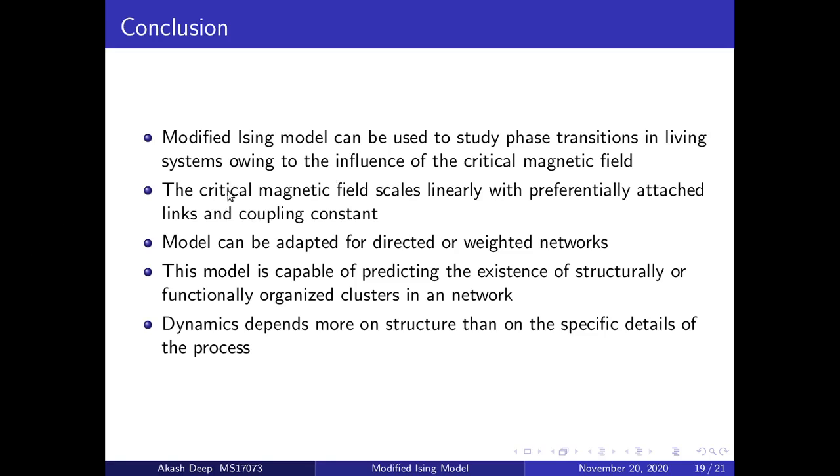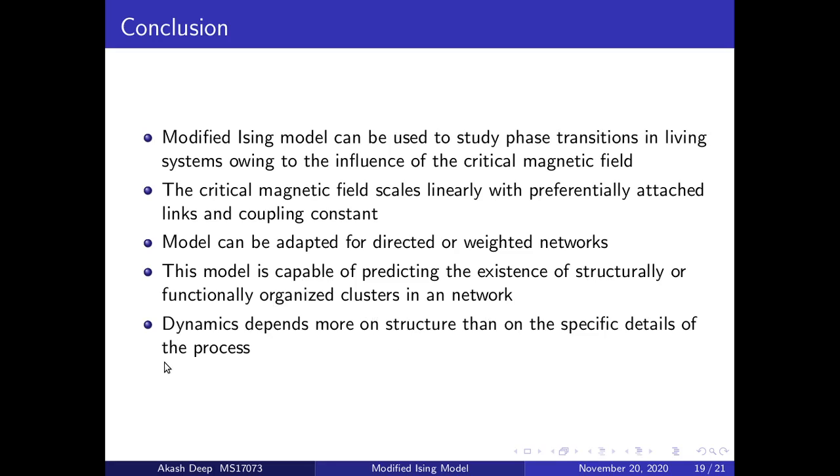The critical magnetic field, as has already been shown, varies linearly with the preferential attached links M and the coupling constant J. The model can also be extended to weighted networks. Here it is a basic model where we are using AB networks, and it can be further modified with additional information about the system. This model is also capable of predicting the existence of structurally or functionally organized clusters in a network.